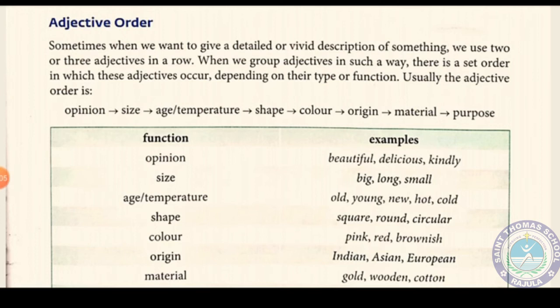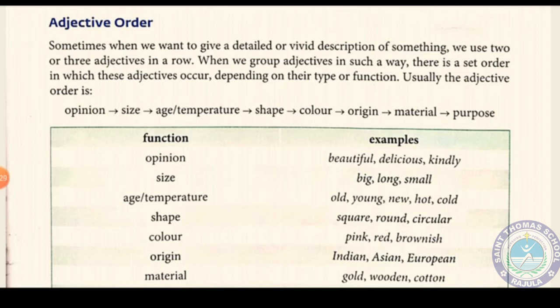Then age or temperature. Age means old, young, new, and temperature means hot, cold. This will come after. Then comes shape. What is the shape of the thing? That is square, round, circular, triangular, etc. Then the color of the noun. Then origin.